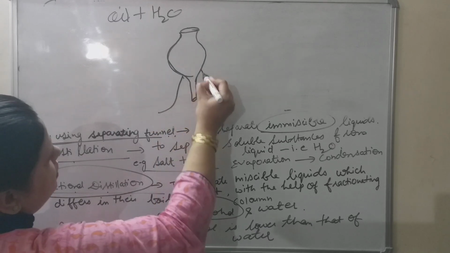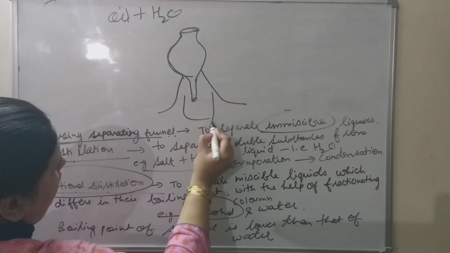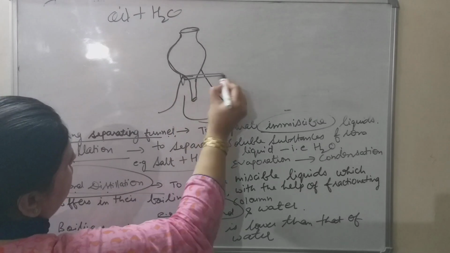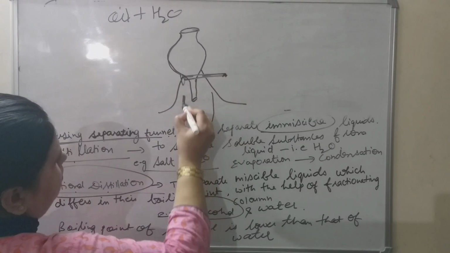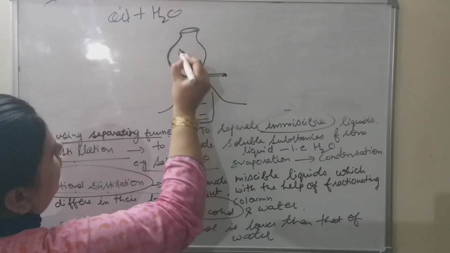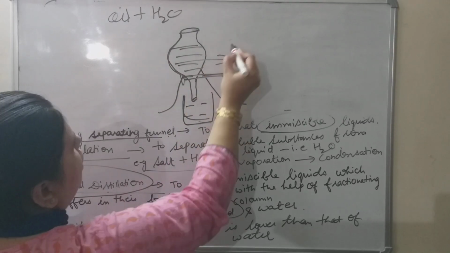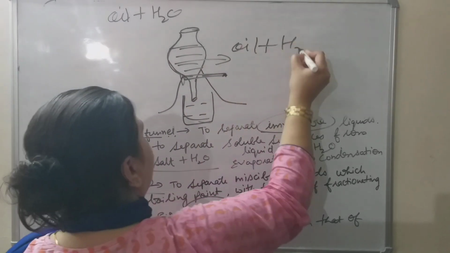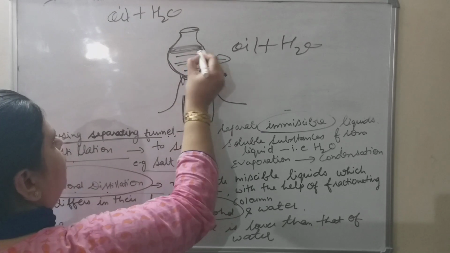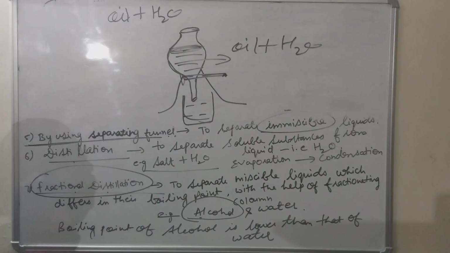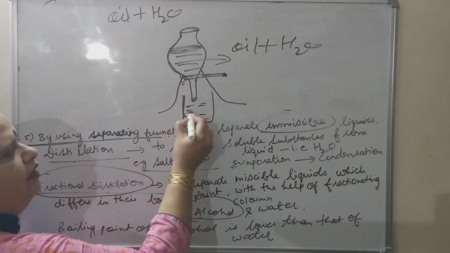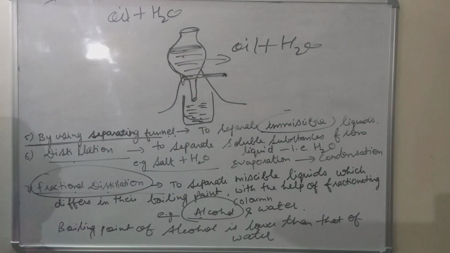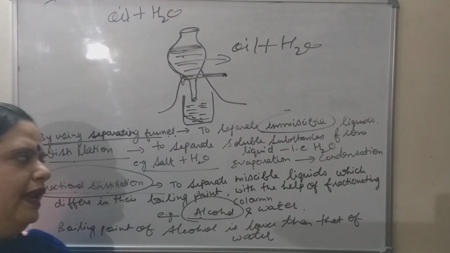Then place it over the tripod stand, and here one knob is there. Place one beaker and take the mixture of oil and water. Oil will float because its density is lighter than that of water. Open the knob, water will be collected in the beaker and oil will be left behind in the separating funnel.